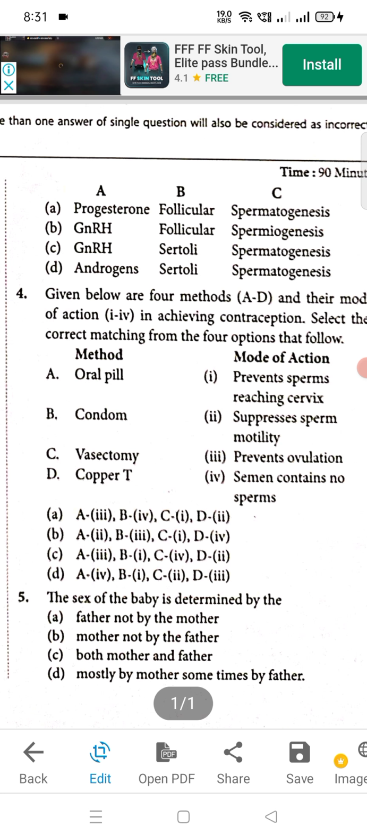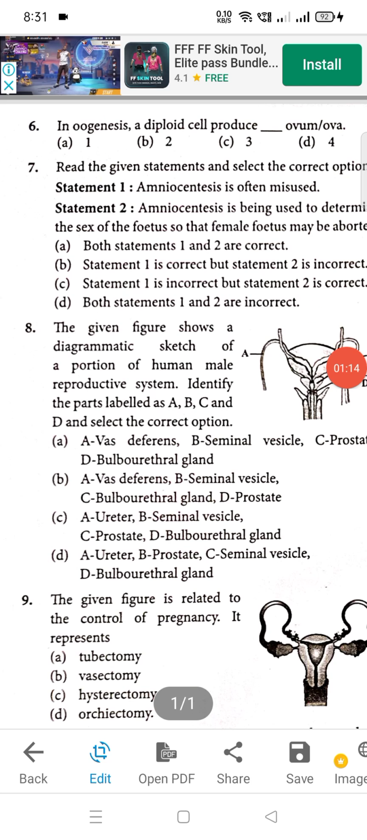Okay, question number 5. The sex of the baby is determined by the. Okay, so A is the right answer. Father, not by mother. Okay, because of Y chromosome. Moving to question number 6. So in oogenesis, a diploid cell produce a dash ovum. Okay, so 6 ka A will be right option.